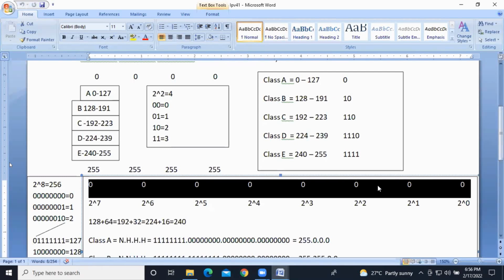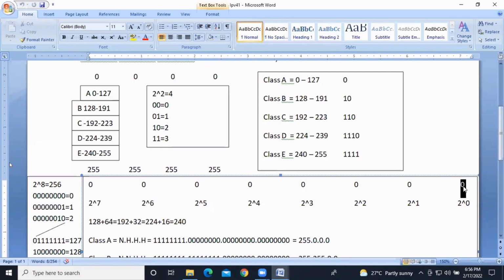Now each bit has one value, guys. This bit value is 2 to the power of 0. It's a fixed value. This bit value is 2 to the power of 1, this one 2 to the power of 2, this one 2 to the power of 3, 2 to the power of 4, 2 to the power of 5, 2 to the power of 6, and this bit value is 2 to the power of 7. Clear? Those are all fixed values. Remember those values.